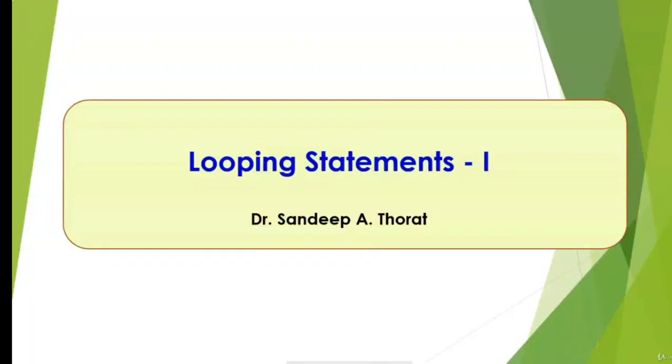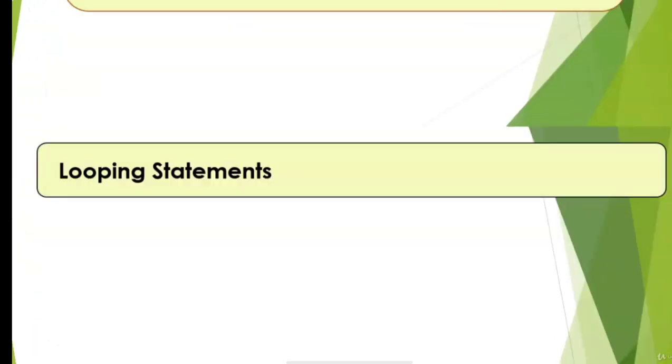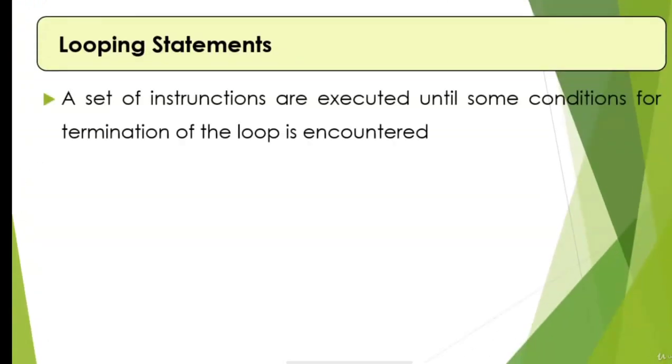In the last sessions, we have discussed conditional statements in C. In this session, we will introduce the concept of looping statements in C language. In looping statements, a set of instructions is executed until some condition is true, and when that condition becomes false, then that loop is terminated.